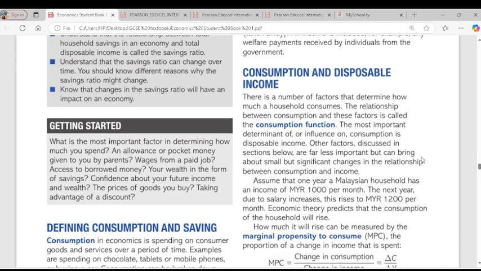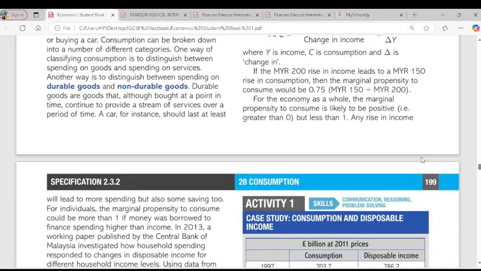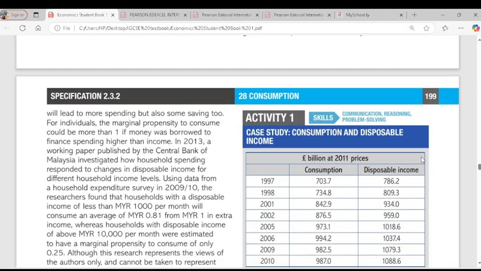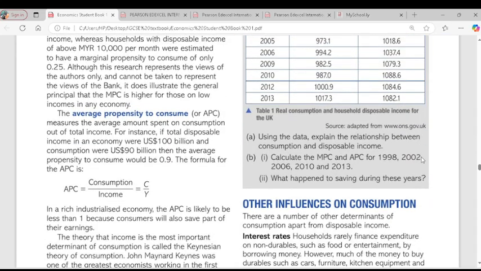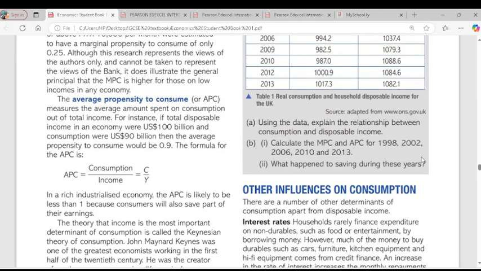So we have average propensity to consume, APC. Average propensity to consume simply means the average amount of money spent on consumption out of your total income. The formula for APC is consumption over income. But for marginal propensity to consume, it is change in consumption over change in income. Average propensity to consume is consumption itself over income. You get the difference here, okay?